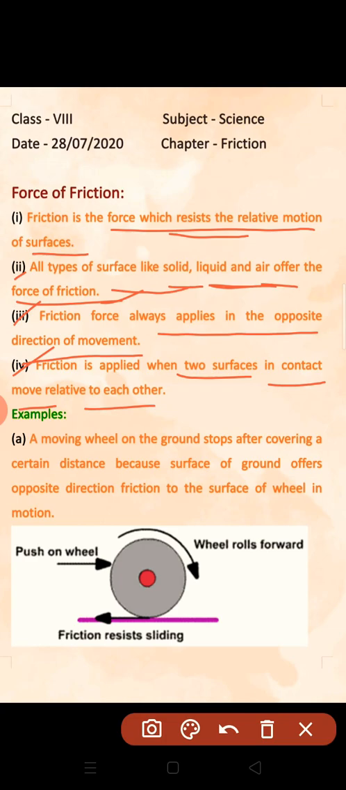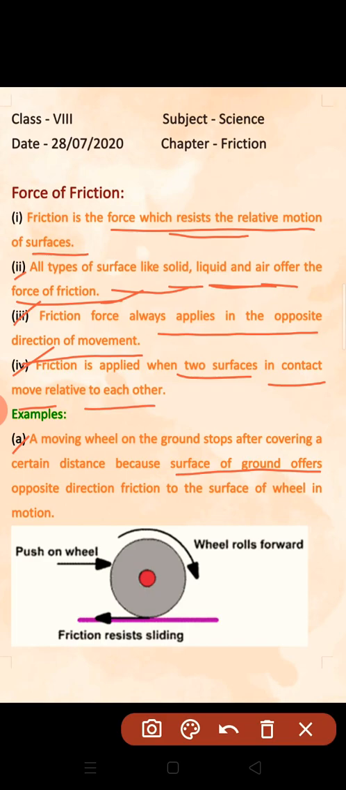Okay, now you can see an example. First example is that a moving wheel on the ground stops after covering a certain distance. Maybe you have seen that when you just move a wheel, or you can move a ball also on the ground, after a certain period of time they will stop. Why? Because of friction. They stop after covering a certain distance because of the surface of the ground.